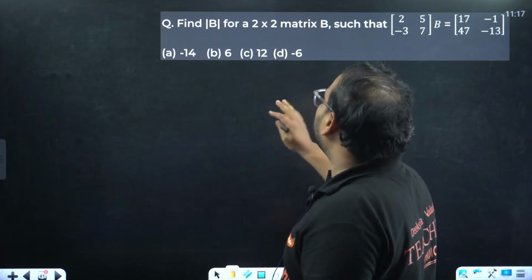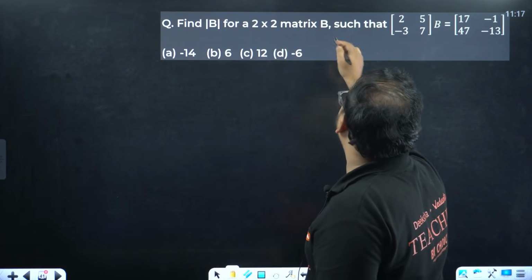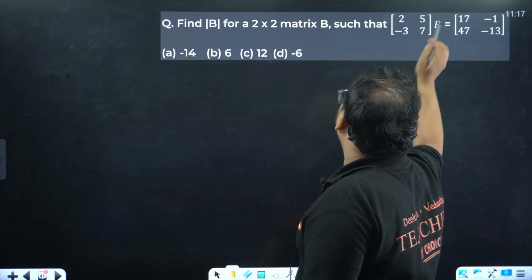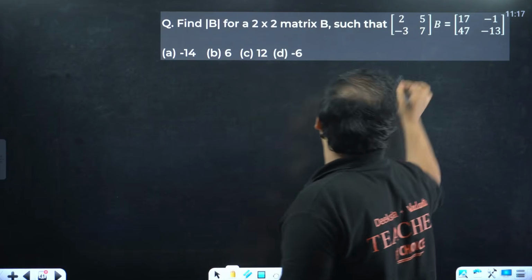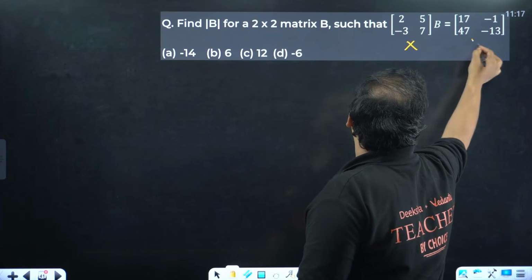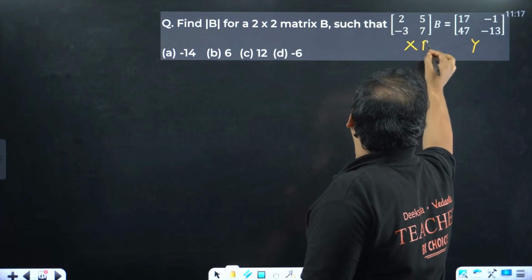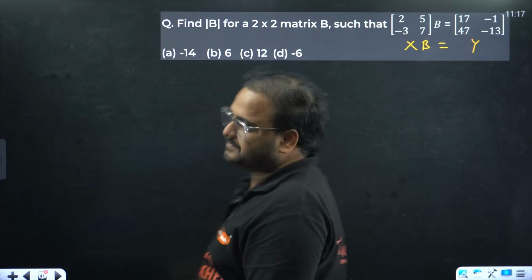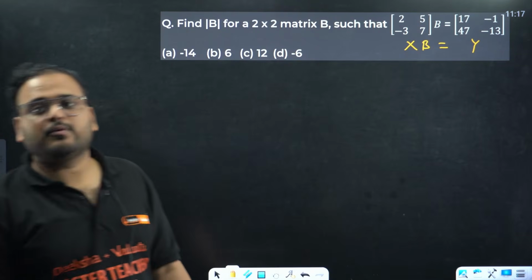Find determinant of B for a 2 cross 2 matrix. D says that this is given. I want to find determinant of B. Let me assume this as X and this as Y. So basically, they have given us XB equals Y.